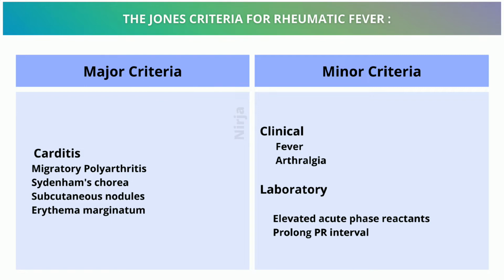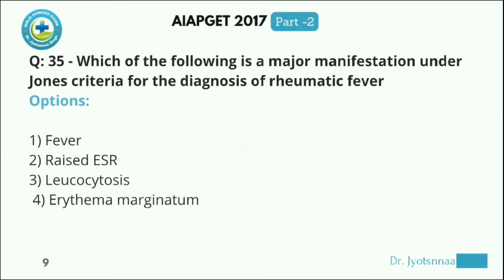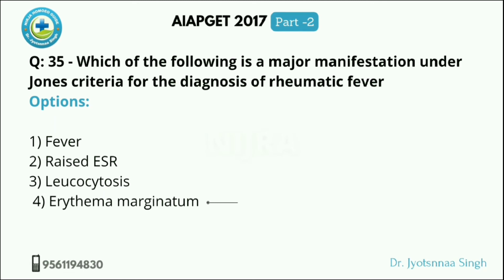So we can see this chart by which we can differentiate the major and minor criteria. So options are given: fever, which is under minor criteria; ESR, yes, minor criteria; leukocytosis is also under minor criteria; erythema marginatum, that is major manifestation under Jones criteria. So answer will be the D.